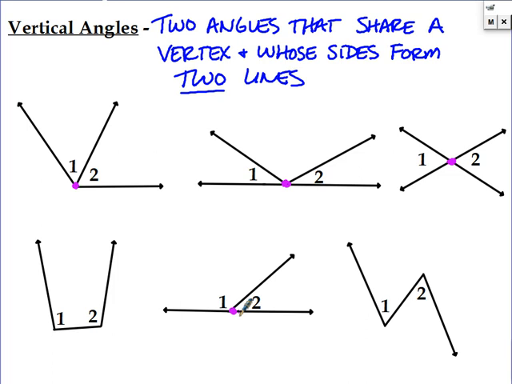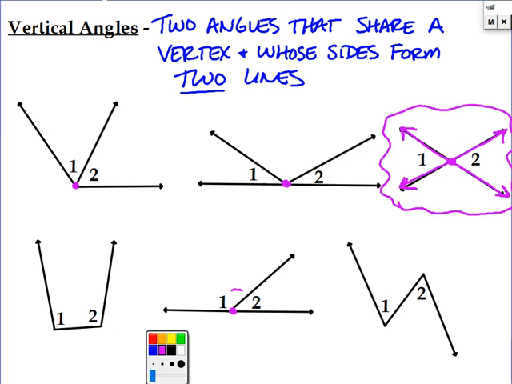So now we have to look for two lines. This is not two lines, this is not two lines, this is not two lines, but this one is. I have the one line here and the one line here. So I have two lines, so this is the only pair of vertical angles. Okay, so again, the angles we're looking at is this side and this side. Those two angles are vertical angles.